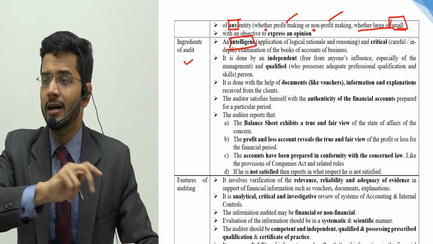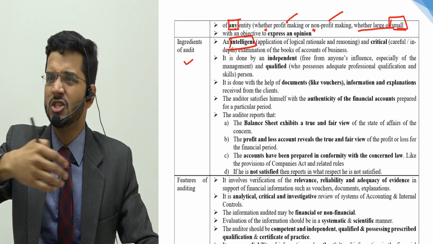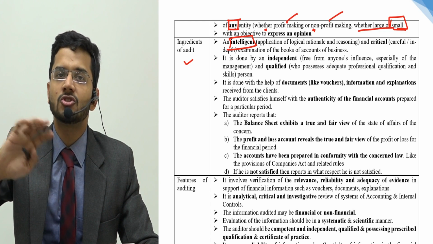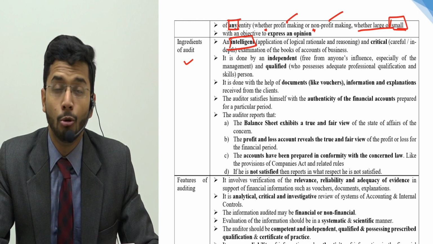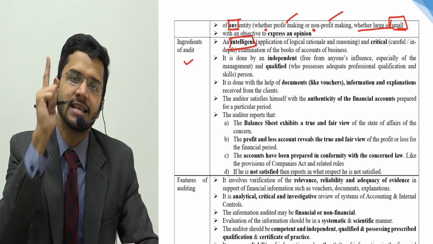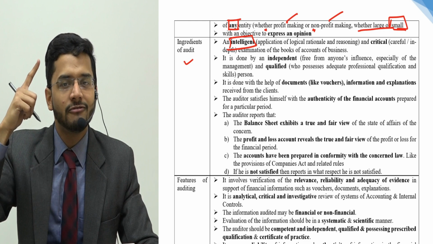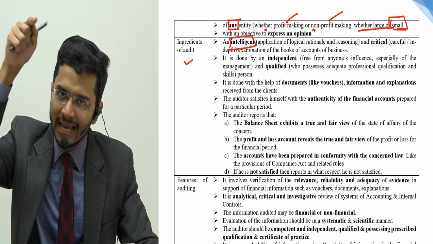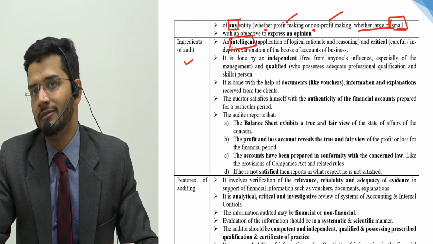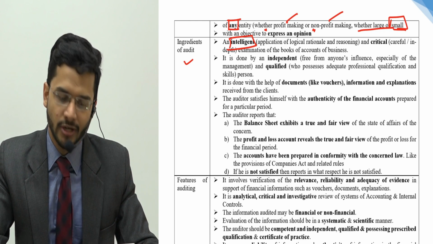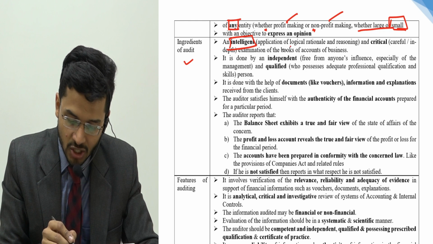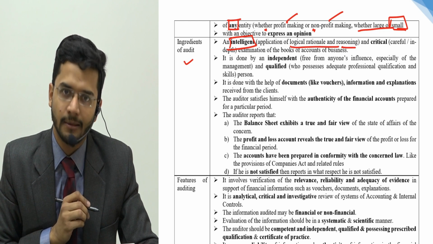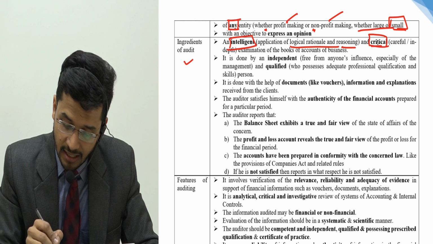It cannot be a routine exercise. It cannot be just a monotonous exercise which is just done for formality's sake. No, it has to be an intelligent examination, which means a person of the level of a cost accountant or chartered accountant should apply his mind while doing audit. That is the prime requirement of an audit. It is intelligent, that is, application of logical rationale and reasoning. And it is a critical examination.